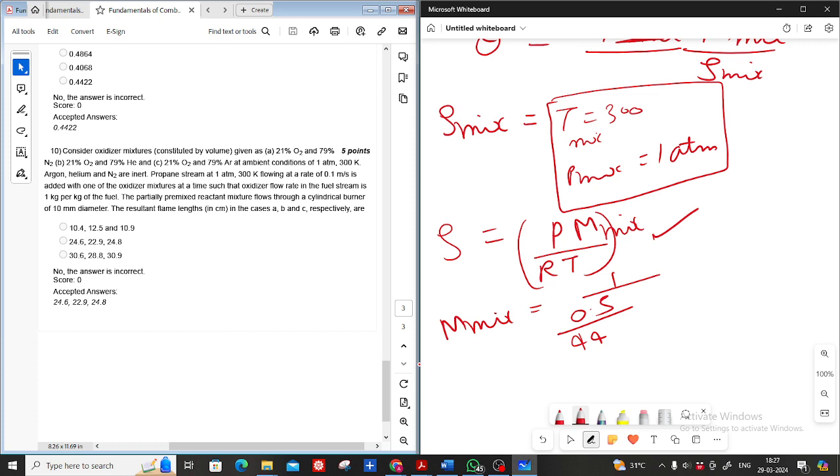Molecular weight of oxygen O2? No, this is not the molecular weight of oxygen. I am talking about condition 1 only. 44, how are you getting 44?